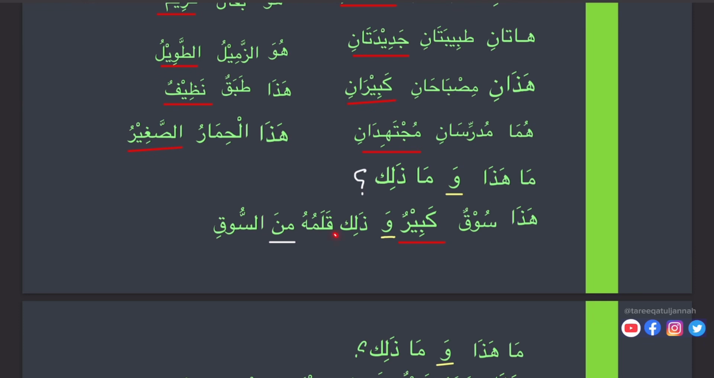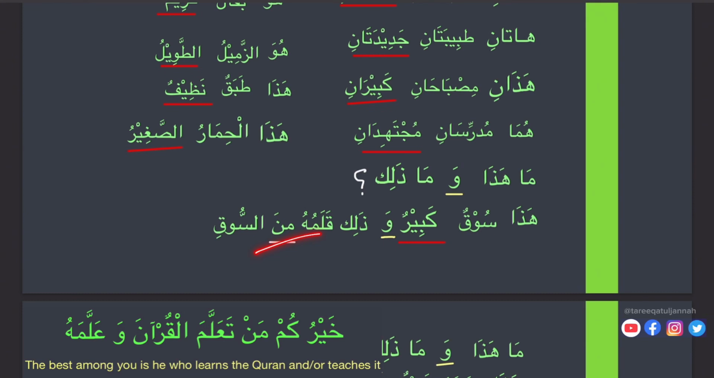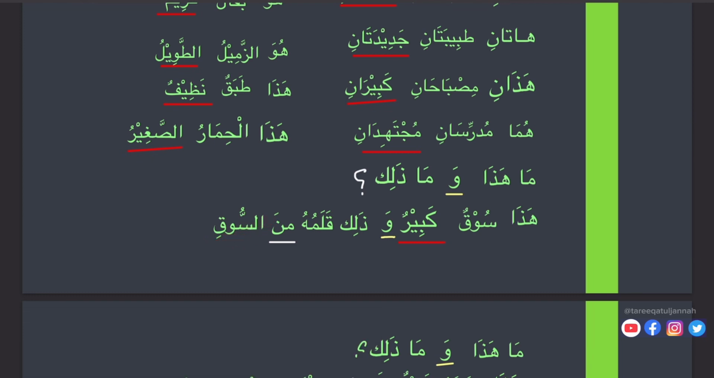So here we see we studied mudaf wa mudafun ilayhi. So this is qalamuhu, his possession. Okay, his pen. Who is here? Mudafun ilayhi. His pen. That is his pen. Min as-suqi. Again, min is harfu jar and suqi is ism majroor.